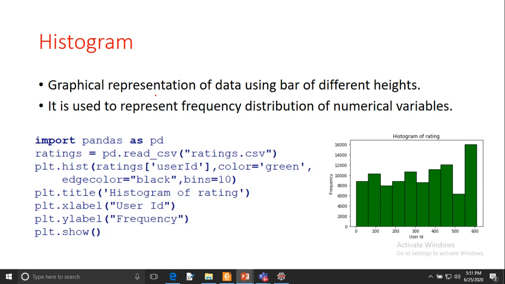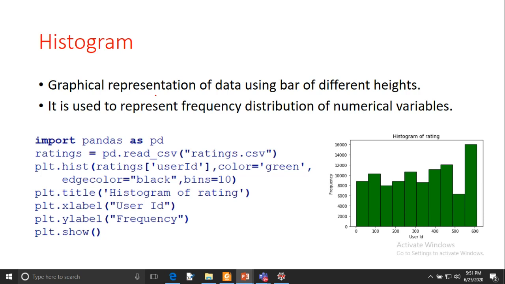Then plt.title, you have to set the title as we did for the scatter plot. So set the title, the x label and y label, and you have to call the show function. When you run the complete program, it will display your histogram. This is the histogram we have created between the user ID and frequency.